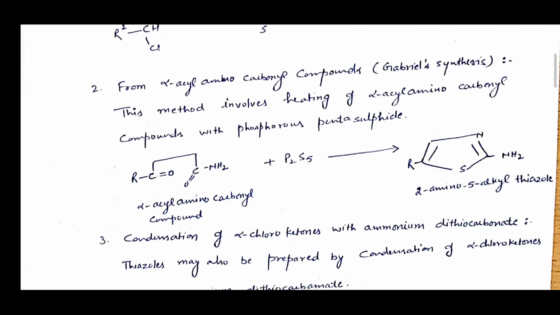Second, from alpha acyl amino carbonyl compounds, also known as Gabriel synthesis. This method involves heating of alpha acyl amino carbonyl compounds with phosphorus pentasulfide. As you can see in this reaction, alpha acyl amino carbonyl compound with P2S5 forms 2-amino 5-alkyl thiazole.